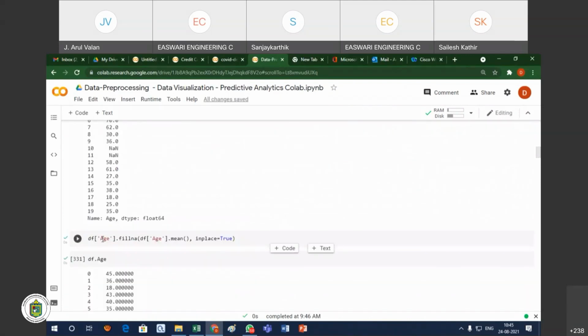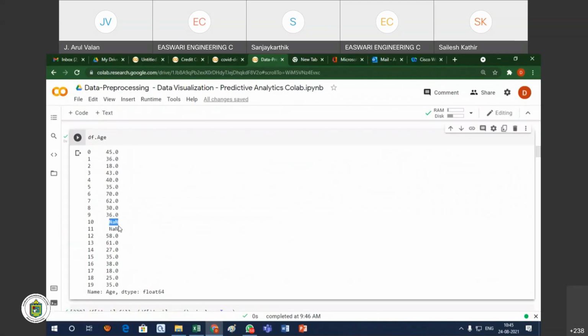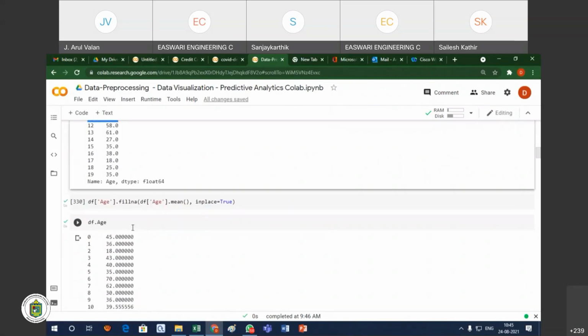So there is another way, for example in the age attribute. In the age attribute, you see the record numbers 10 and 11, the values are missing. Okay, so here is another option.